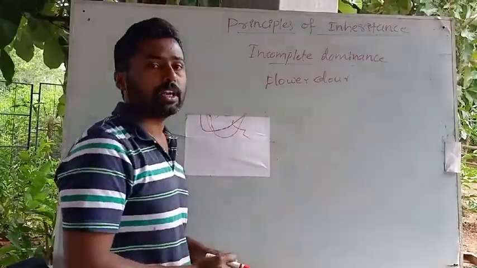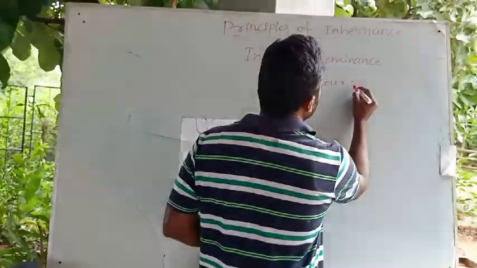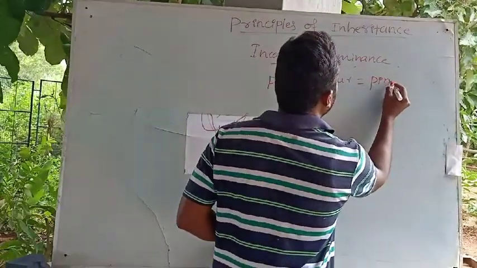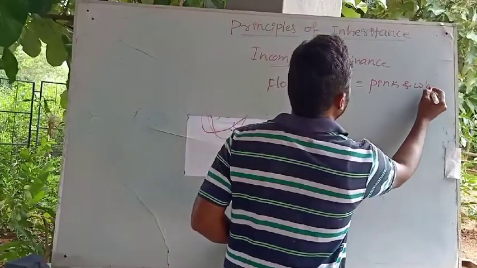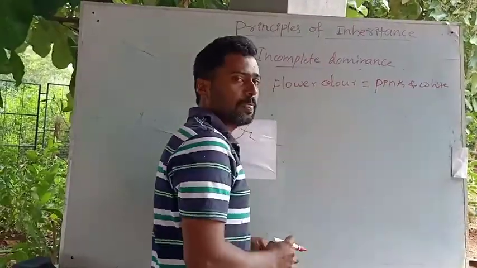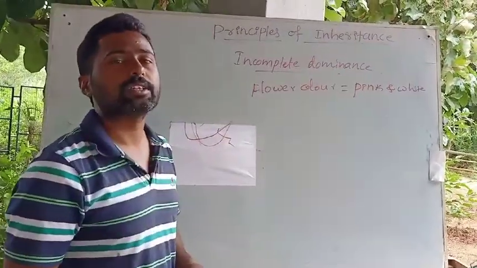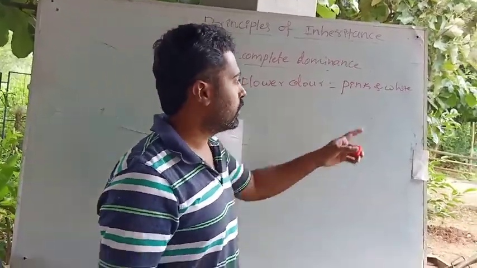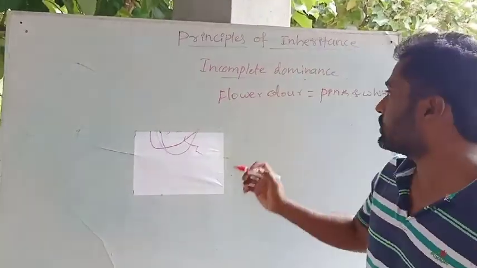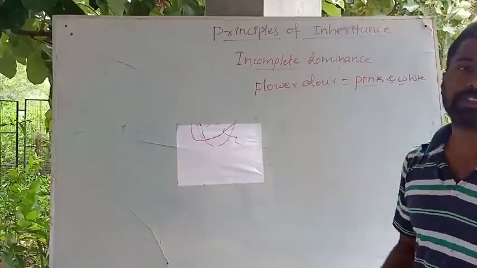There are two contrasting forms in this: one is red, another one is white. Red is dominant and white is recessive here.